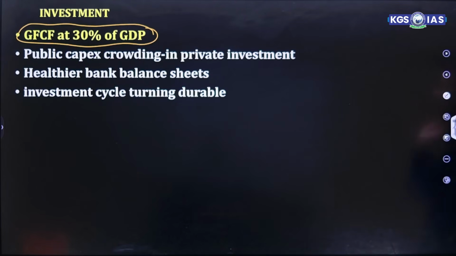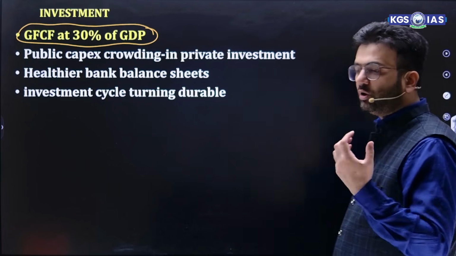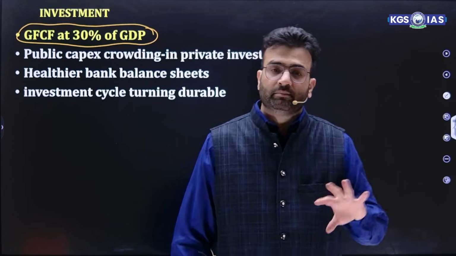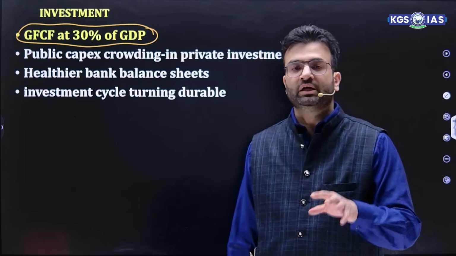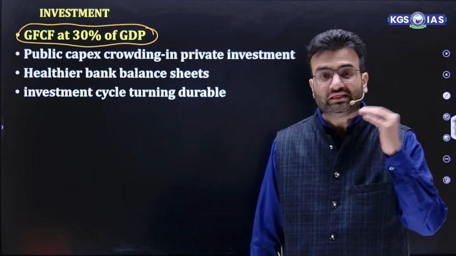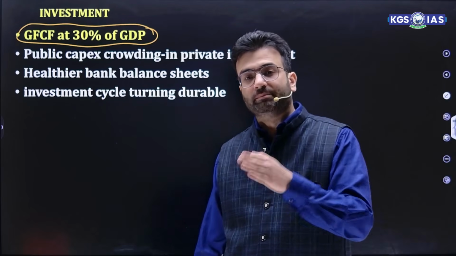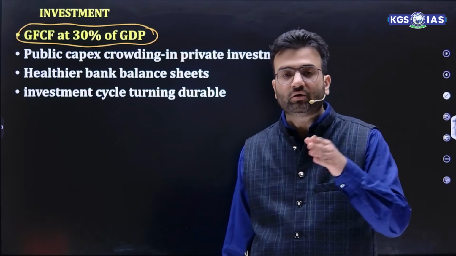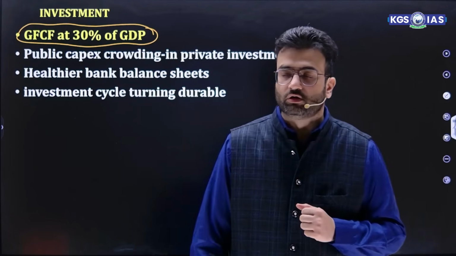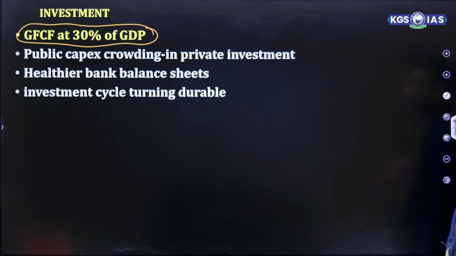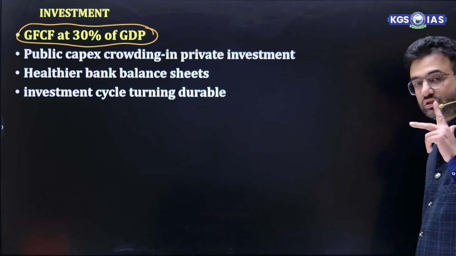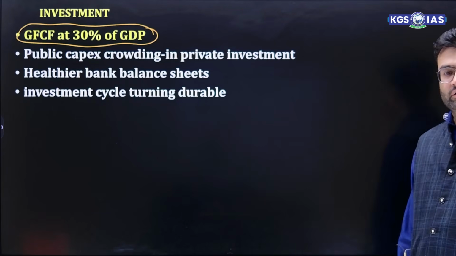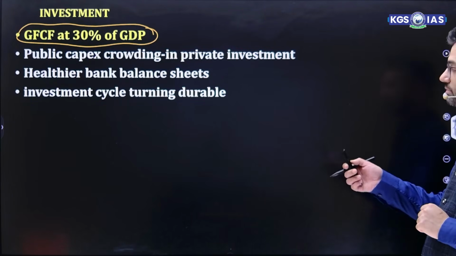Then healthier bank balance sheets. This is again a component that is always in the news, that bank balance sheets show a lot of NPAs, non-performing assets. But from the investment perspective, bank balance sheets are now showing a healthier note, which shows that banks have become more resilient, thanks to the bad bank concept and the Insolvency and Bankruptcy Code too. Then the investment cycle turning durable. The investment cycle is focusing on the long-term perspective, which shows that investment in general will increase and will also promote capital formation.